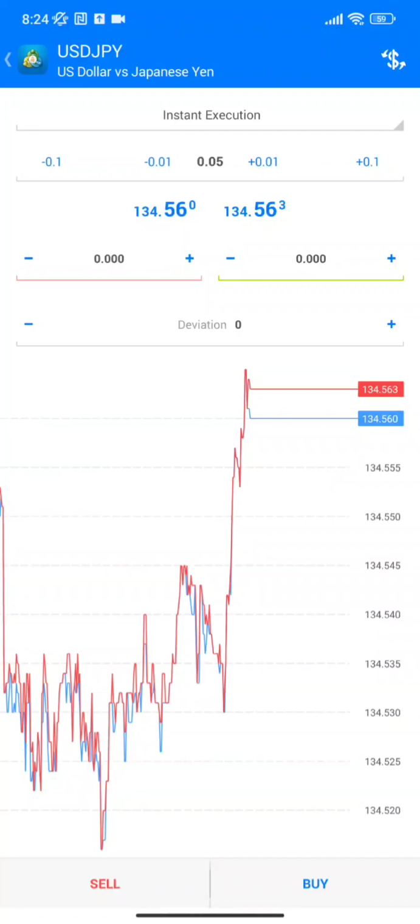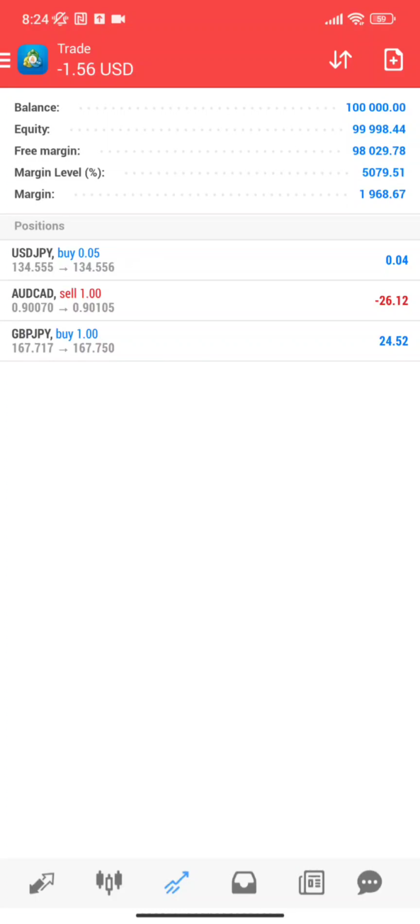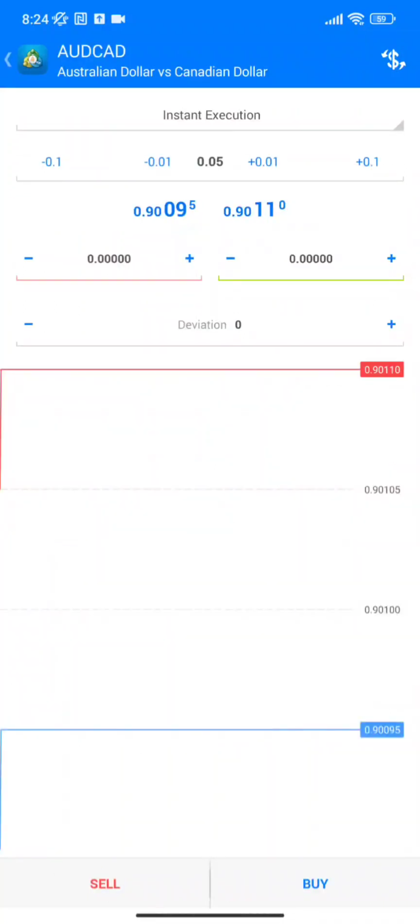So if you don't maintain this and you put in a bigger lot size when you take a trade that goes into loss, you're going to lose more than the average, right? And that's not something you actually want to do. So you simply go here.